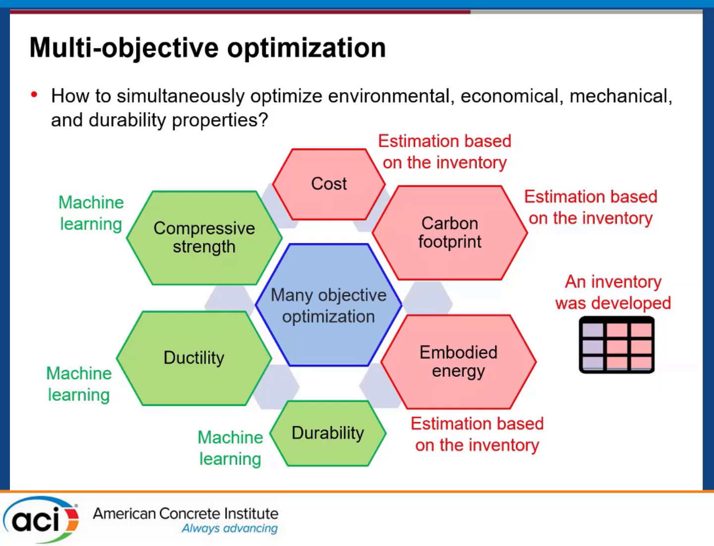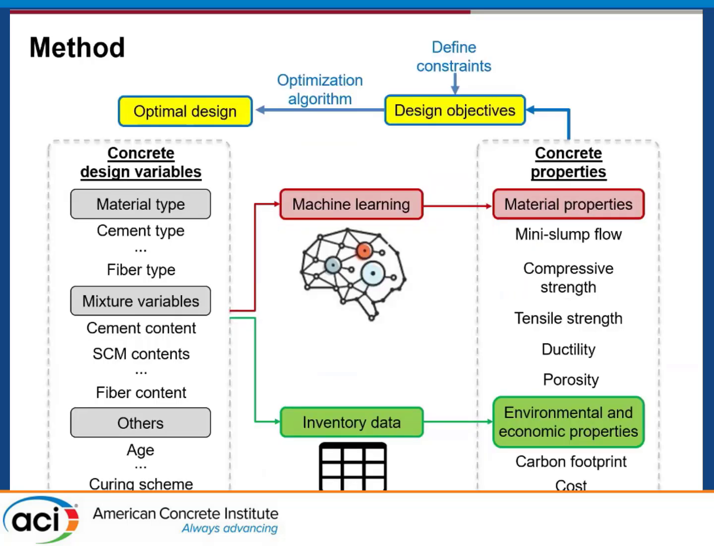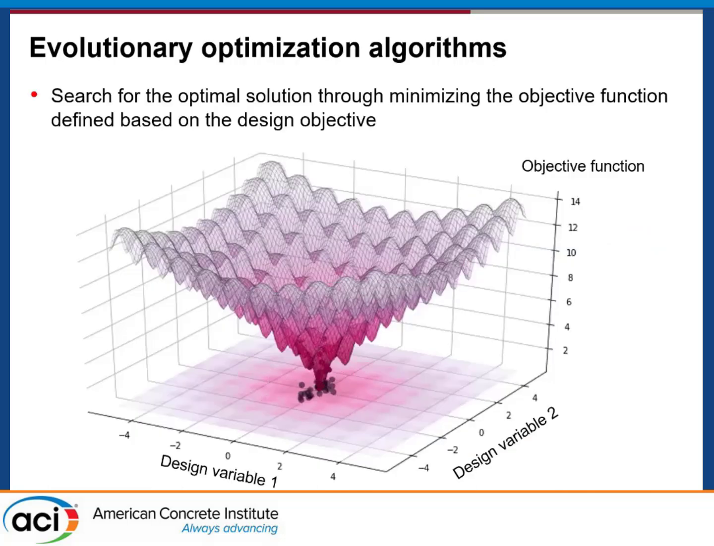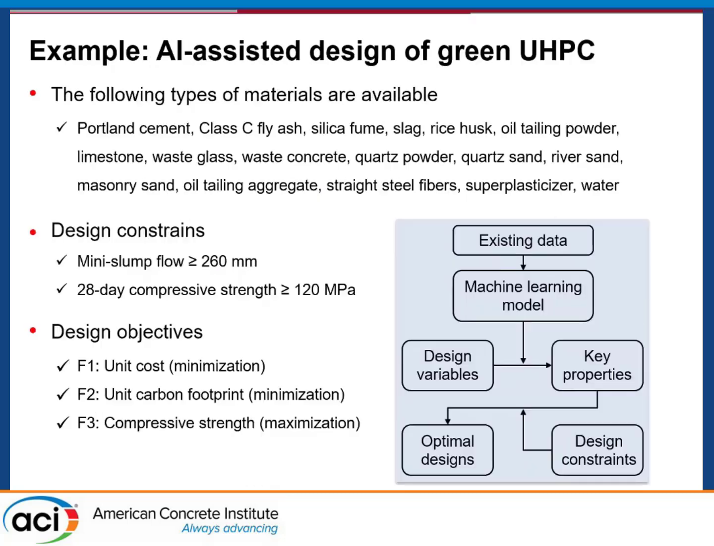For example, we want to make sure the concrete achieves 120 megapascal at 28 days for the compressive strength. And then we want to maximize the durability and the ductility. At the same time, we want to minimize the cost, the carbon footprint, and the embodied energy. So we can define this optimization problem, then we can obtain our design solution. Again, this is a high-dimension optimization problem, so we have to use an efficient optimization algorithm.